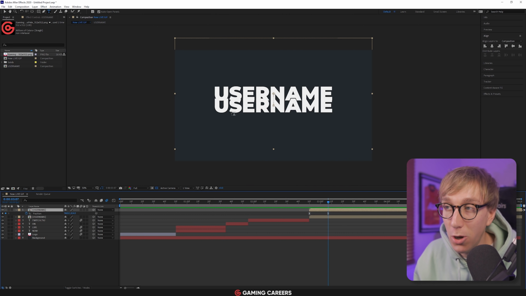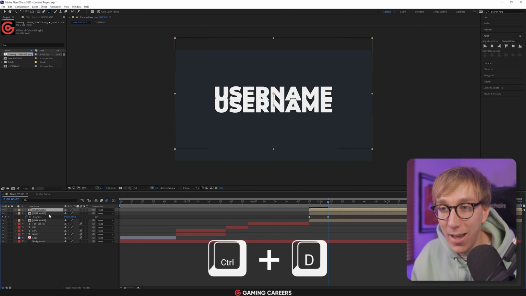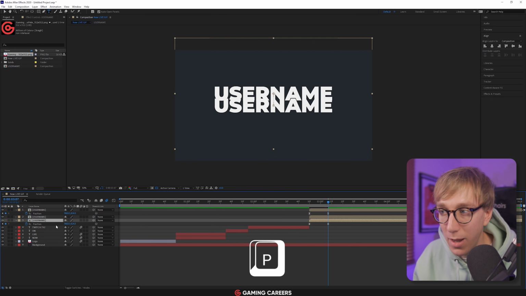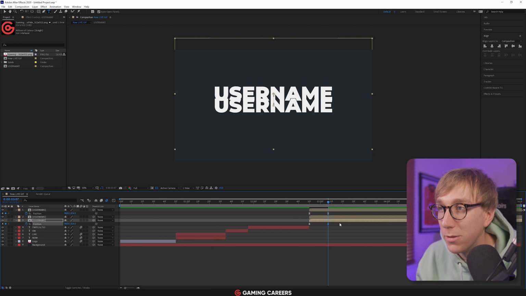So let's take this top stack that we've done, duplicate that layer, drag it down to the bottom just so we keep a nice order, and open up the position keyframes for that. And then if we highlight the second position keyframe for the bottom stack, we just want to change this to be down. So we can now hold down the down arrow, and we want it to roughly match up with the same position as the up one was.